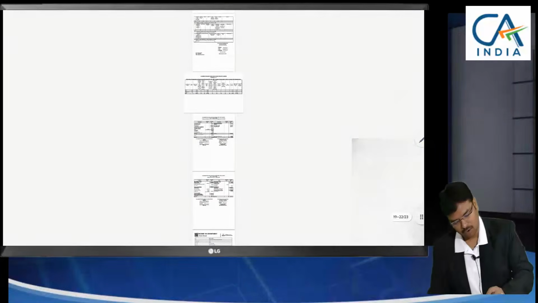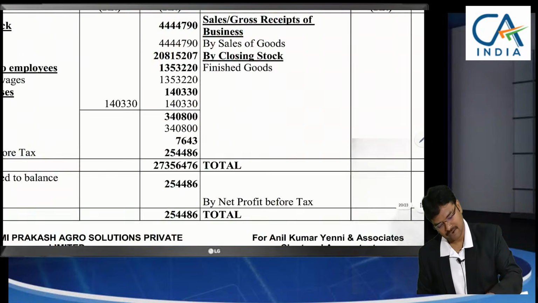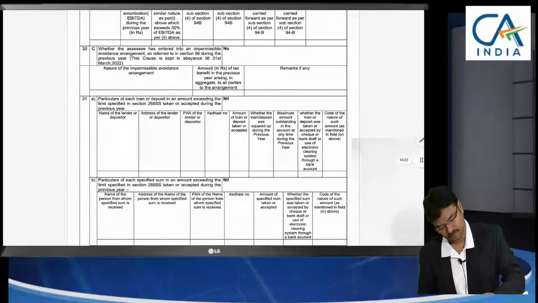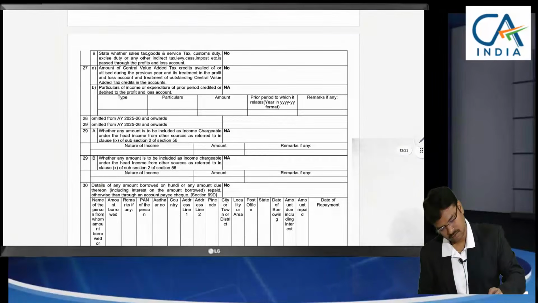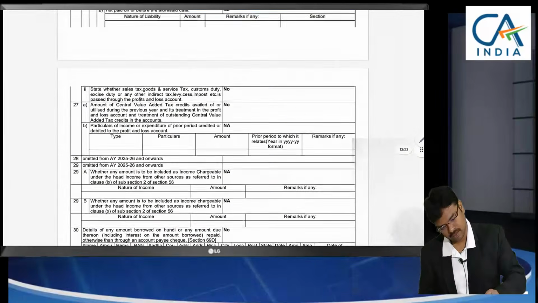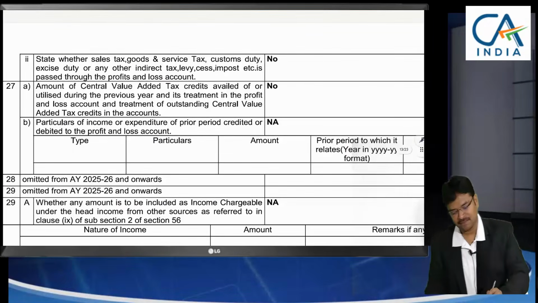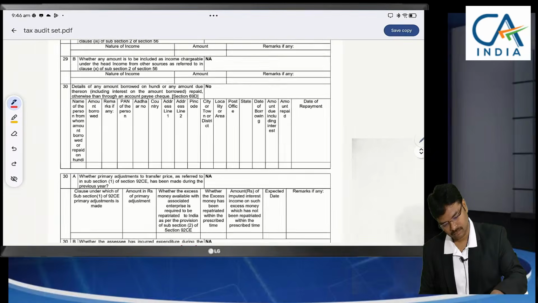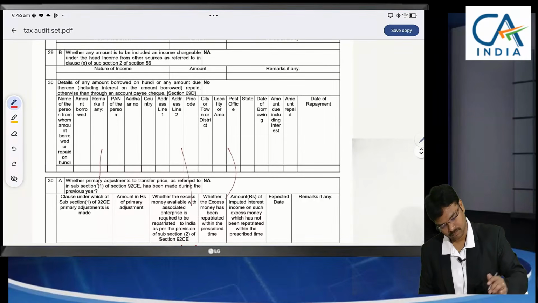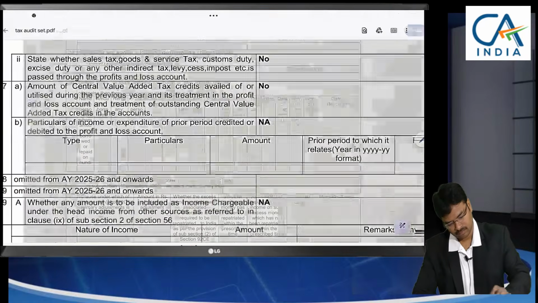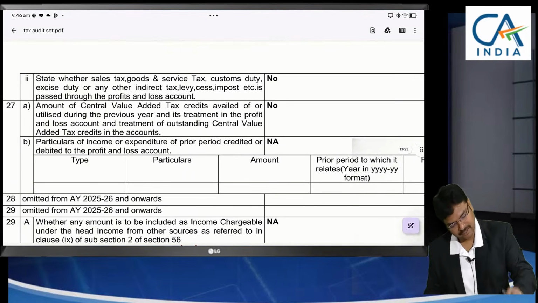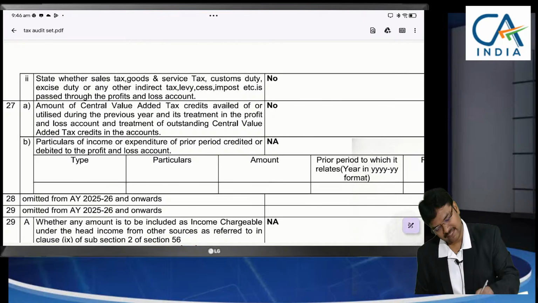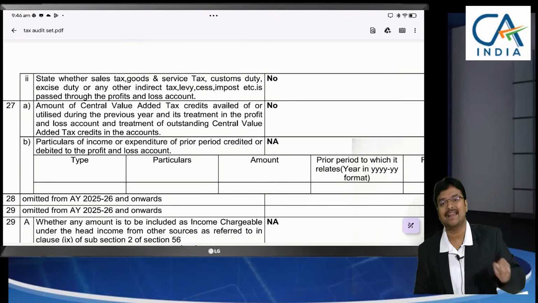Here, if we see clause number 26 of the tax audit report, what they have asked here is: state whether sales tax or GST, customs duty, excise duty is passed through the P&L account or not.